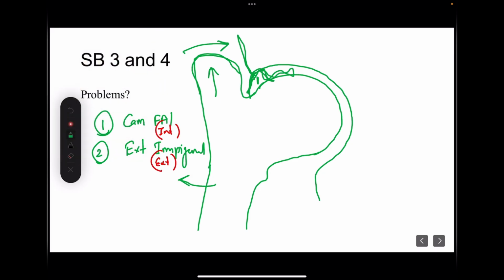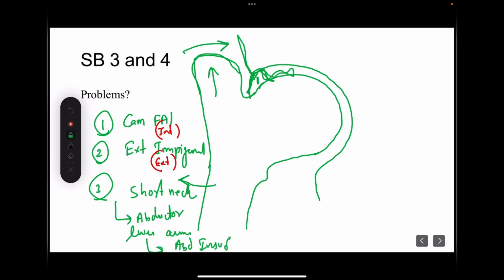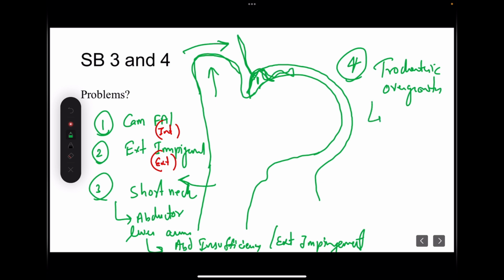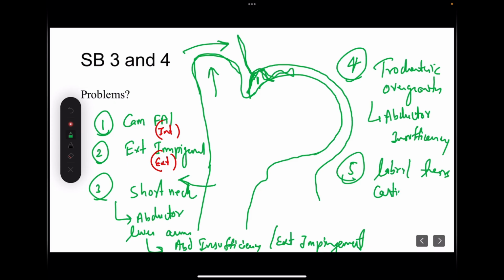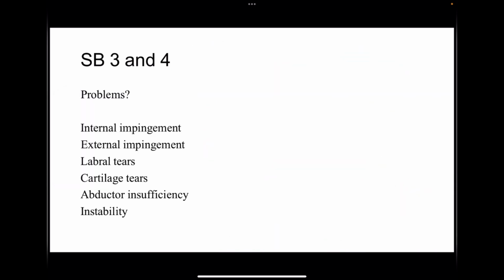The third problem this child can have, because of the short neck, is that the abductor lever arm is hampered and abductor insufficiency can happen. Apart from that, external impingement obviously can happen. So these are the problems because of the short neck. Fourth, because of the trochanteric overgrowth, again, the child can have abductor insufficiency. And at last, the child can have labral tears and cartilage tears. So these we have already discussed.